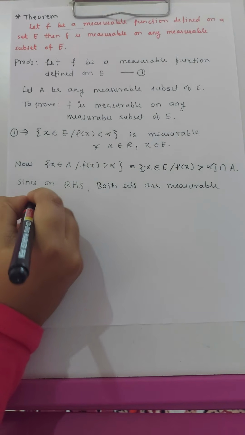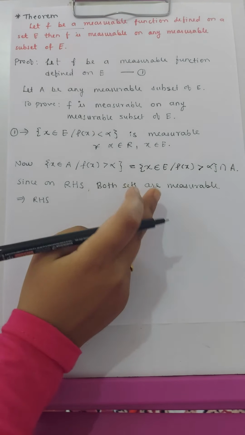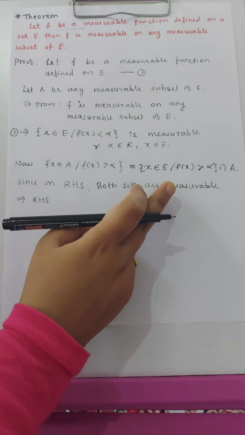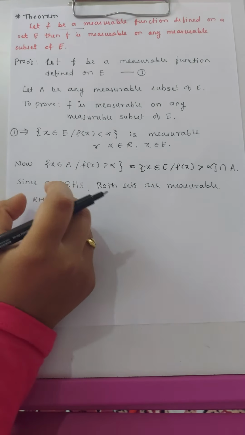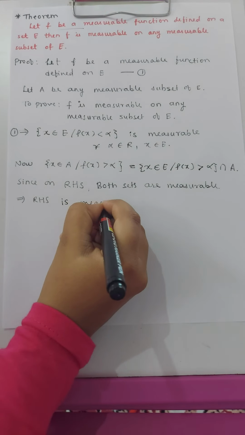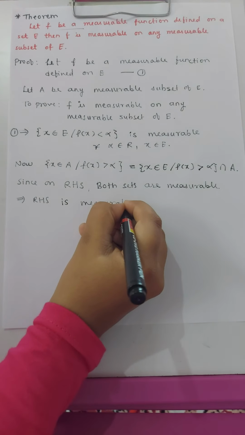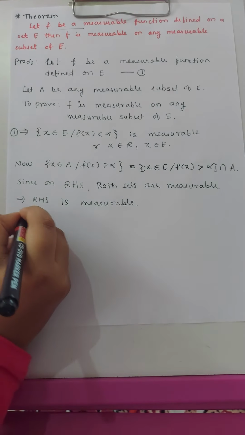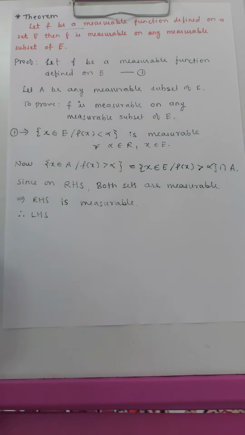This implies that RHS is measurable, and since both the sets are measurable, its intersection is also measurable. Therefore, RHS is measurable, and therefore LHS is also measurable.